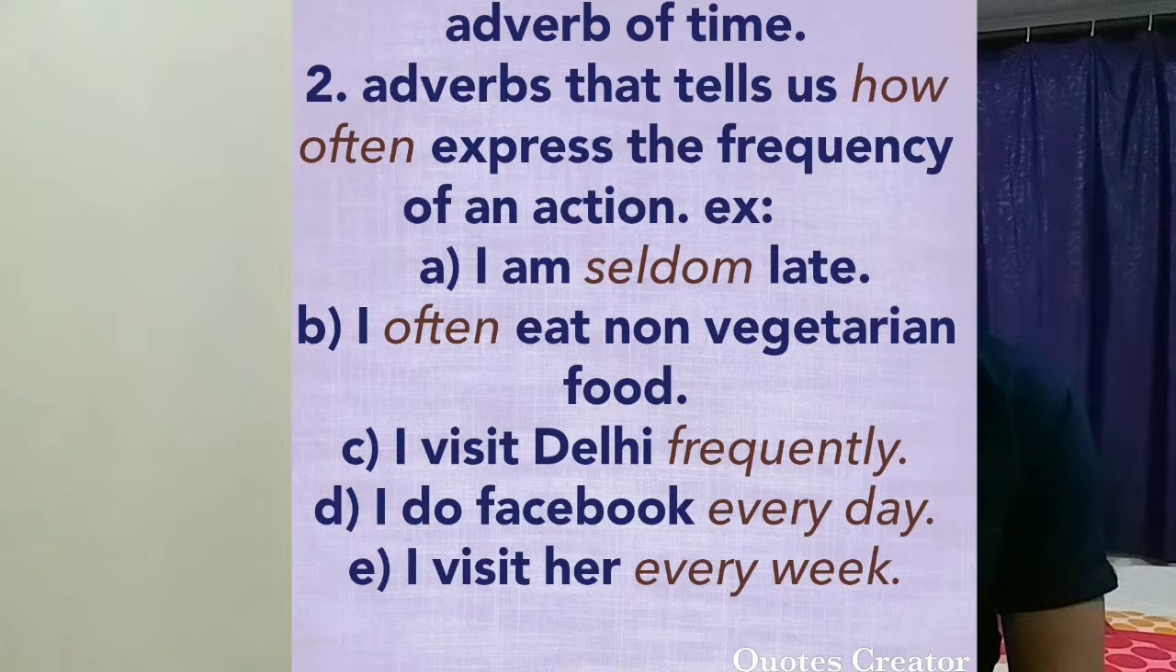The next one is, I visit Delhi frequently. How often? Frequently. I do Facebook every day. मैं हर रोज Facebook करता हूँ. How often? Every day. I visit her every week. How often? Every week. So this is the type of adverb of time that describes how often.